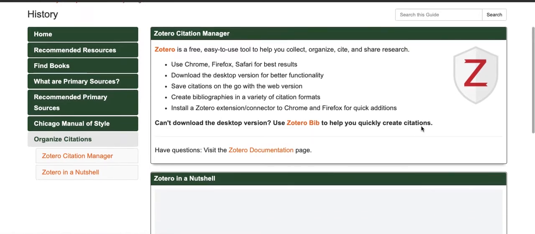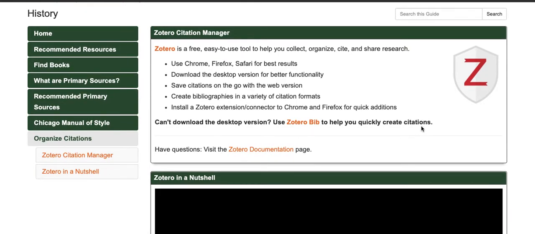And finally on this guide, there's a link to information about Zotero. Zotero is a free citation manager, and what you can do is you download the software and it'll save all of the references that you find, for example, through databases or like on Google Scholar. And then you can create a reference list in any citation style using Zotero. Again, it's a really great resource if you need to save and document all of your citations for a research paper, for example.